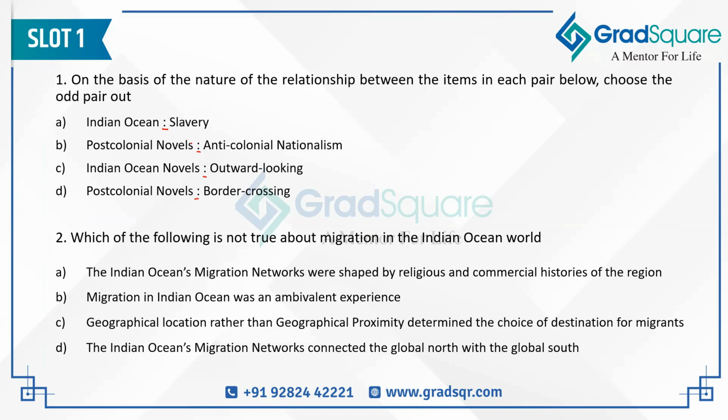Now look at option B. Option B says post-colonial novels and anti-colonial nationalism. So clearly in the very first paragraph, it is mentioned that post-colonial novels talk about or discuss anti-colonial nationalism, or that is the purpose with which they had been written. So post-colonial novels have a sense of anti-colonial nationalism. That is the relationship between the two parts of B. C says Indian Ocean novels, outward looking. So Indian Ocean novels are outward looking. So B and C will definitely not be the correct answer because similar relationships are present between the two terms mentioned in both these options.